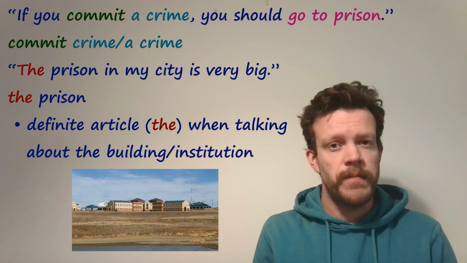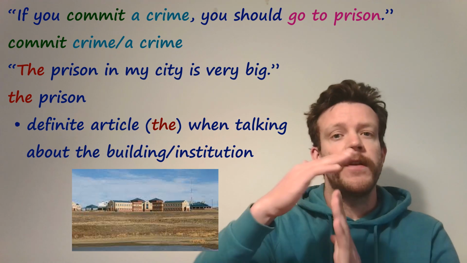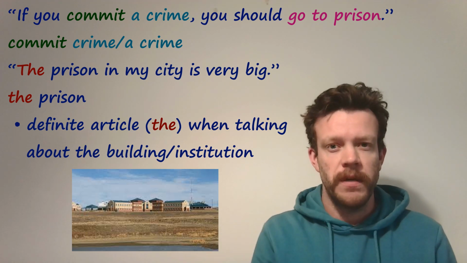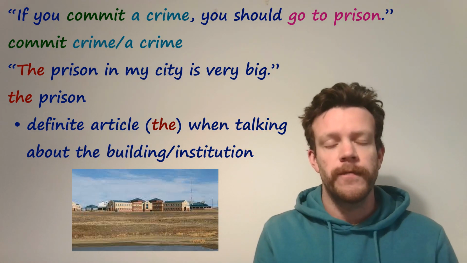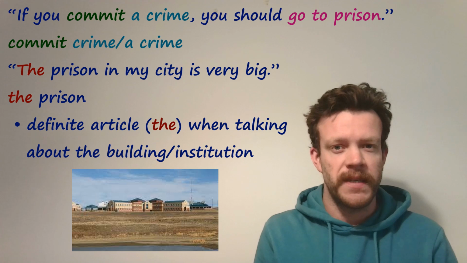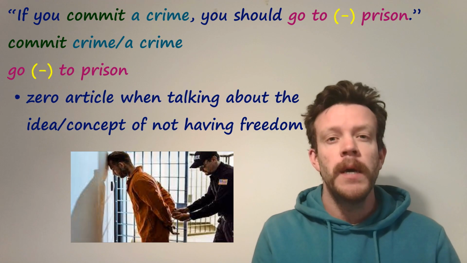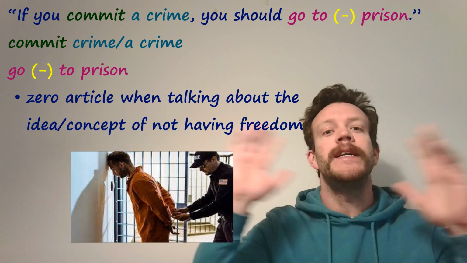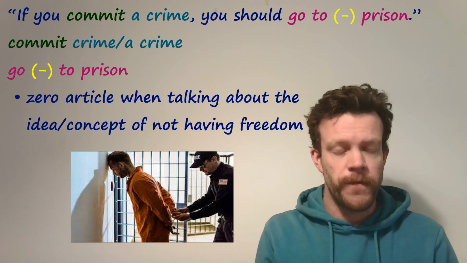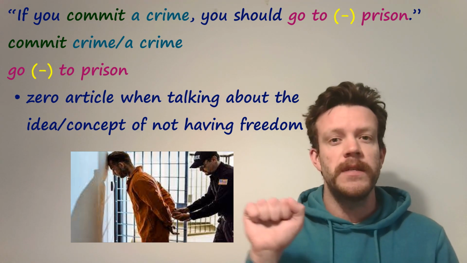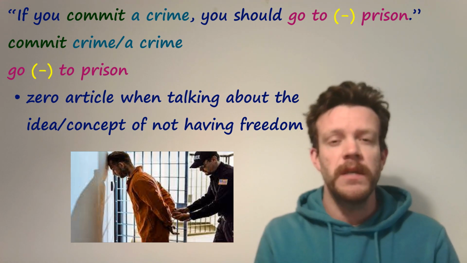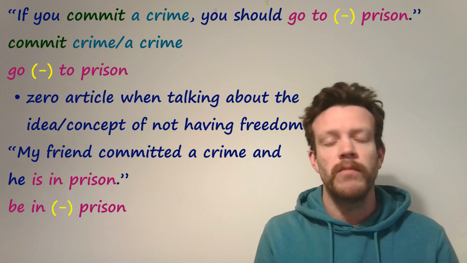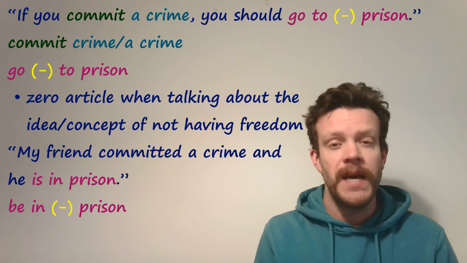And then in the second part, we use the definite article the with prison when we're talking about the building or place. So for example, the prison in my city is very big. But when we're talking about the idea of having no freedom, you're going to use it with zero article as part of a phrase. Go to prison, like that example sentence, or my friend committed a crime and he is in prison.